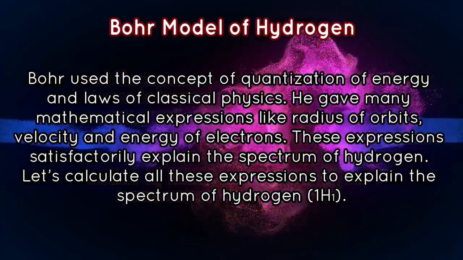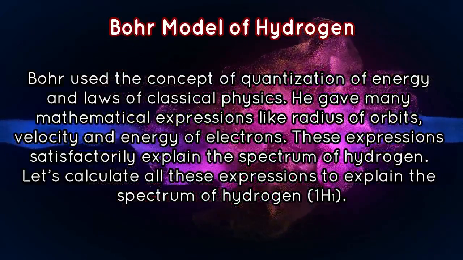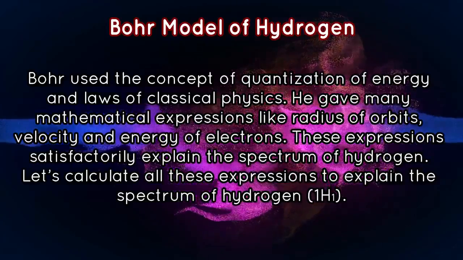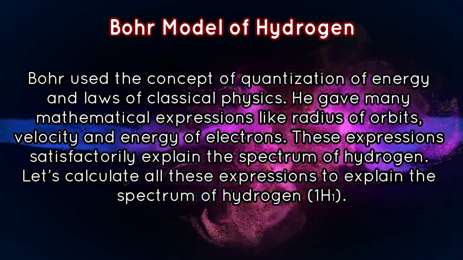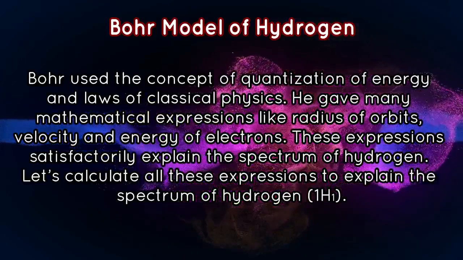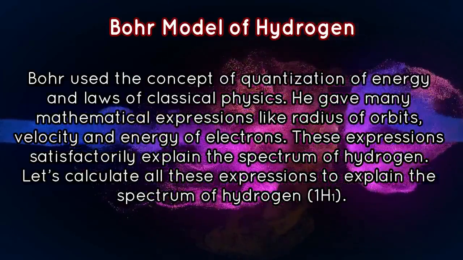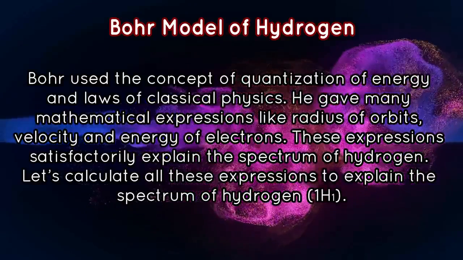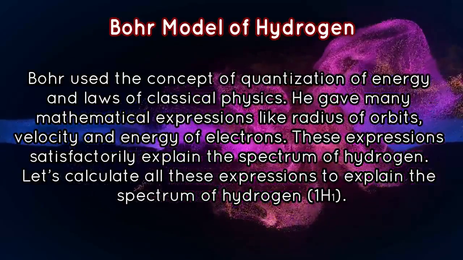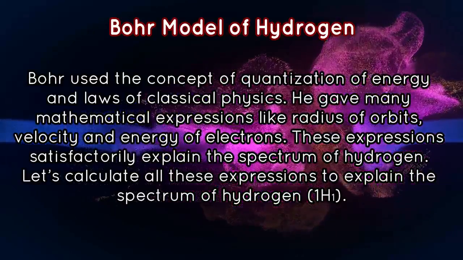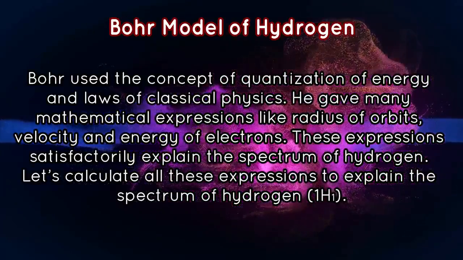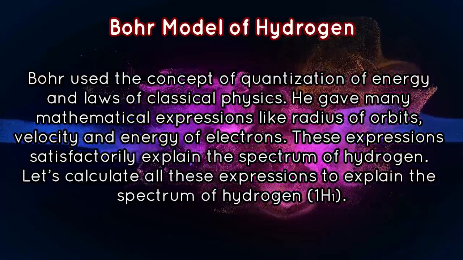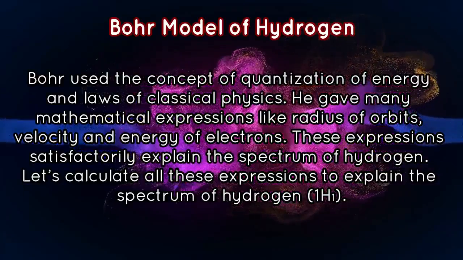So this was all about the Rutherford and the Bohr atomic model. We have clearly seen that Rutherford postulated a few things using his experiment. Then again, he had some drawbacks and some merits also, right? These drawbacks were somehow solved by Bohr's atomic model, but there were a few limitations of the Bohr atomic model also. Bohr was unable to give an atomic model for multi-electron systems; his model was only applicable for one electron system. This was the first one.